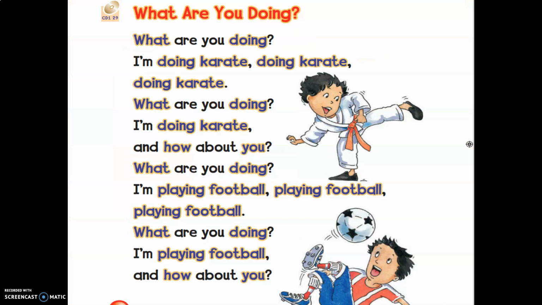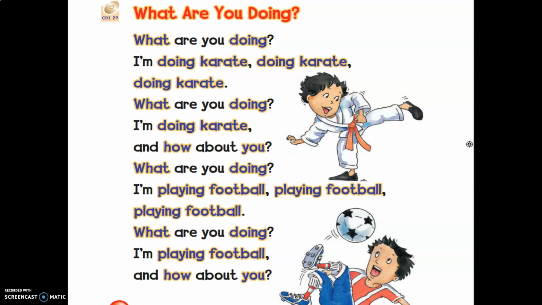Now, I want you to open your book, girls. Please open your book. Page number 22. Please, girls, open page number 22. And listen, please, girls. Listening. Exercise 1. Listen and chant.